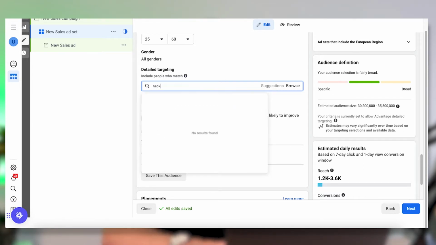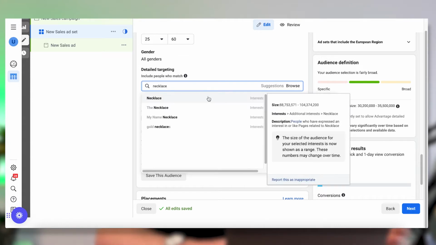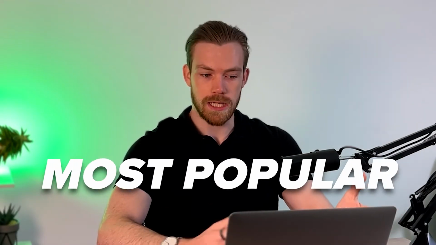Again, you might look at something like a necklace, and you're going to find the interest "necklace" has 88 million to 104 million people. So this is probably the most popular type of targeting. But if you notice down here, there's something that Facebook is trying to encourage us to do, and this is a clue in terms of how we should approach targeting going forwards.